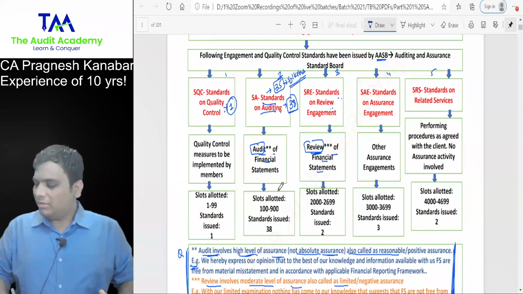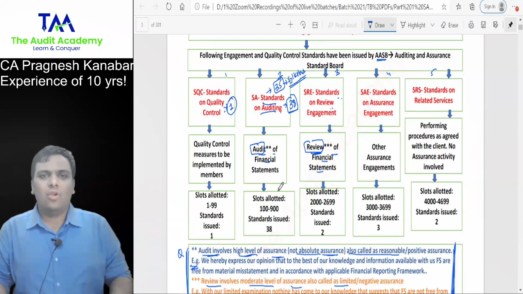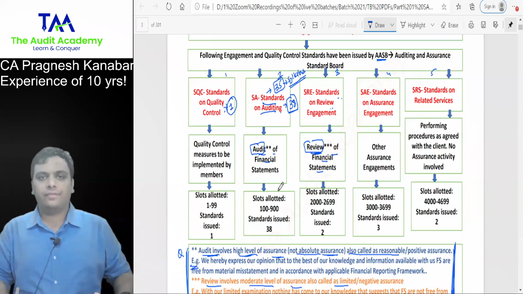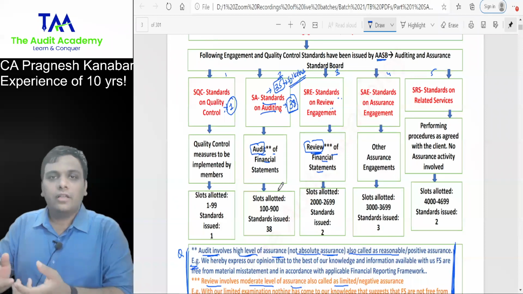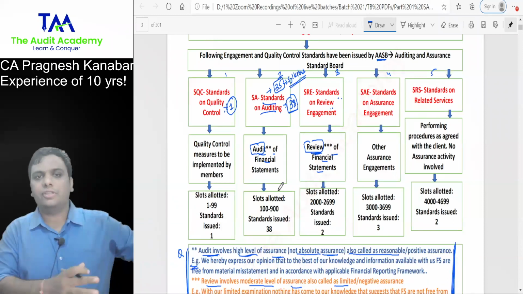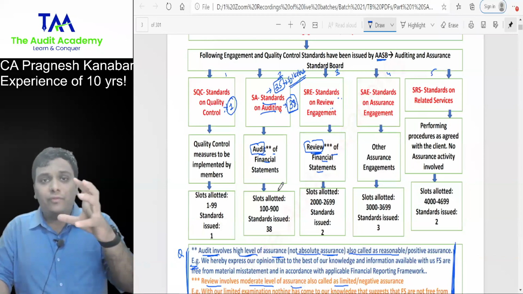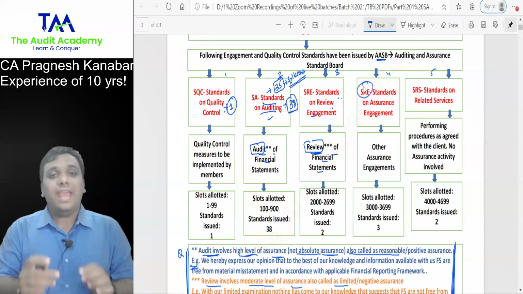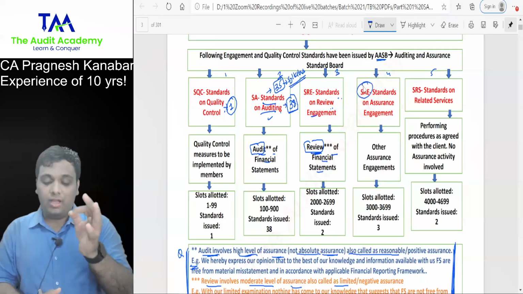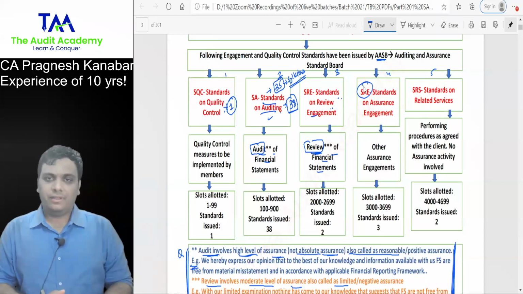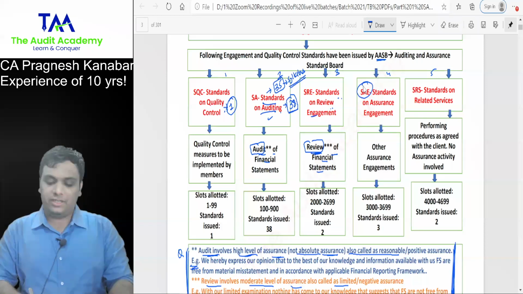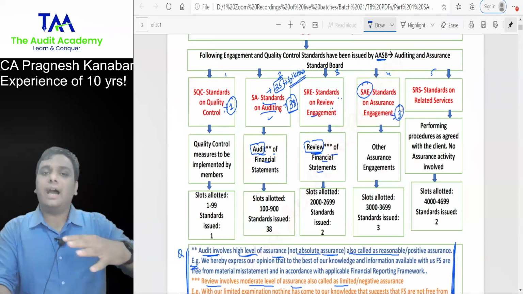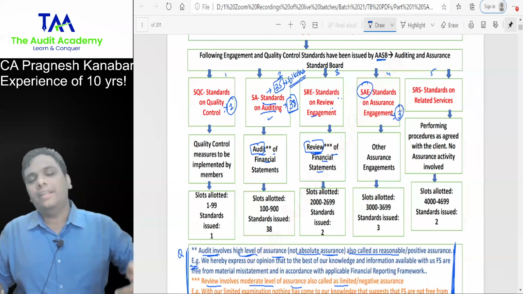But sometimes you get assignments like audit of prospectus, audit of offer document, audit of projected financial information, some future cash flows and stuff. These kinds of data and information are not covered in these two categories. That is why we have SAE, standards on assurance engagement. There cannot be one explanation for standards on assurance engagement because there are 3 standards and all 3 are dealing with something different. Sir, do we need to learn that by heart?